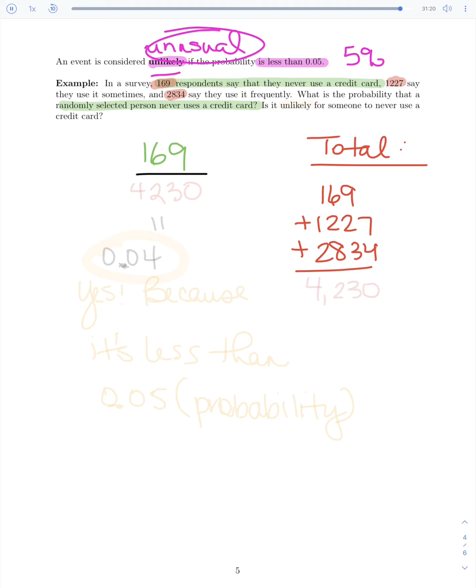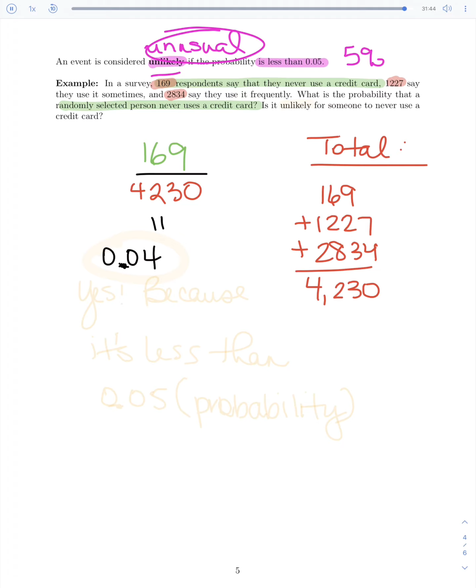We get a total of 4,230. So that will be my denominator for my fraction. And to actually find the probability, I need to do the division here. The 169 divided by the 4,230, which will give me 0.04. Roughly, depending on how you round.